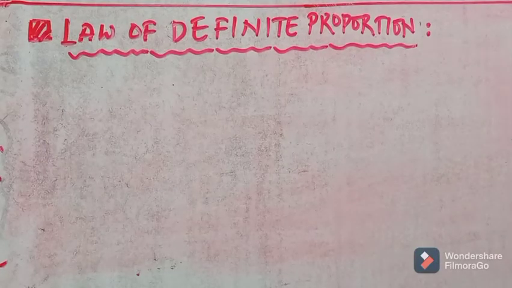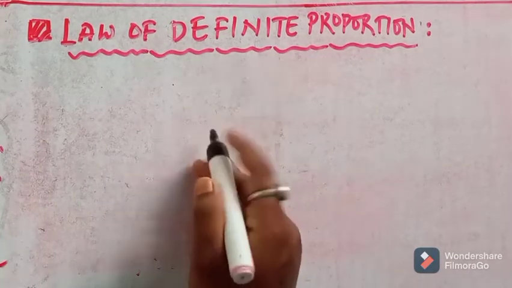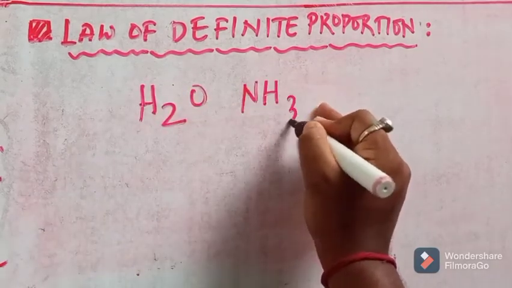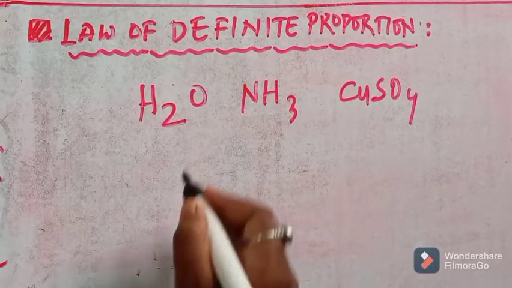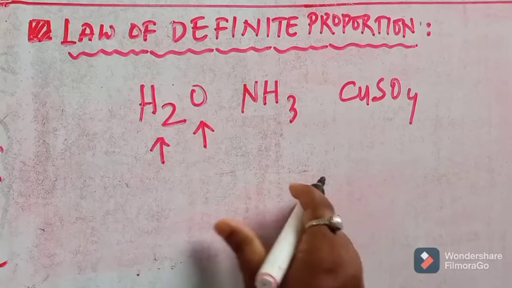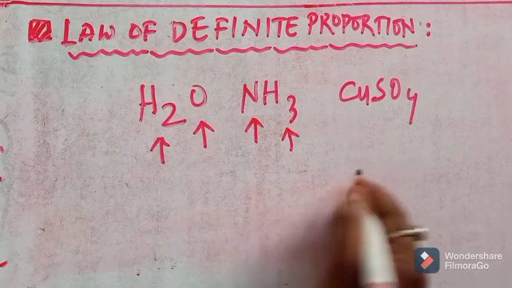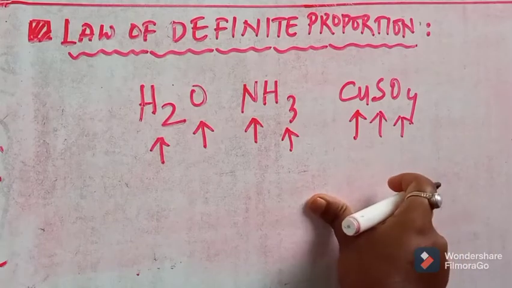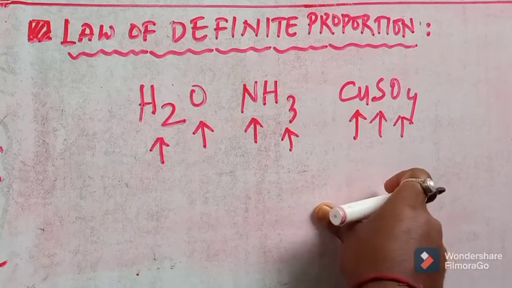Next we have the law of definite proportion. According to this law, any kind of substance, say H2O, or ammonia, or copper sulfate, has a percentage composition, that is the percentage of oxygen and hydrogen in H2O, or the percentage of nitrogen and hydrogen in NH3, or the percentage of copper, sulfur and oxygen in copper sulfate. This composition remains constant in every situation.